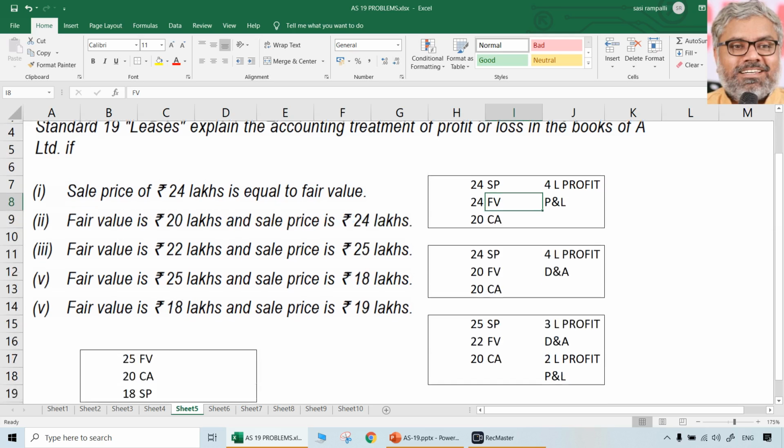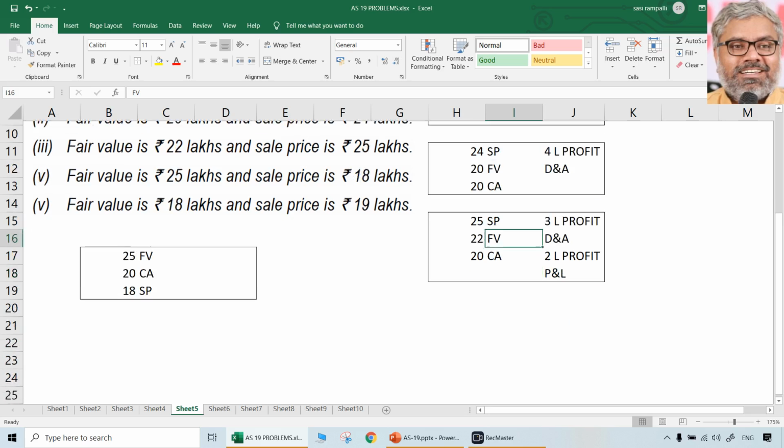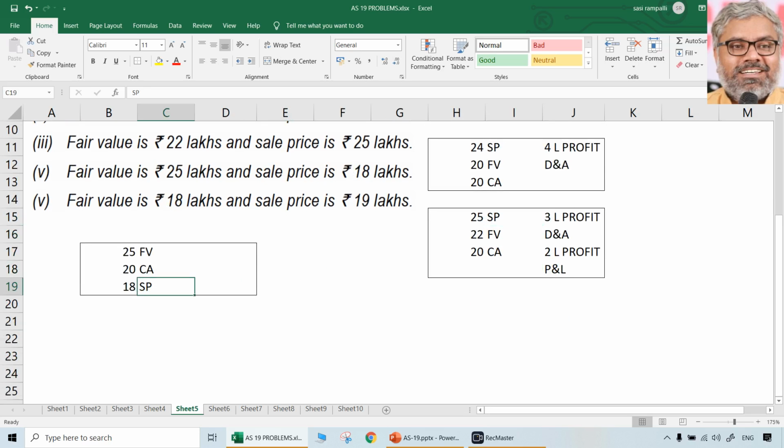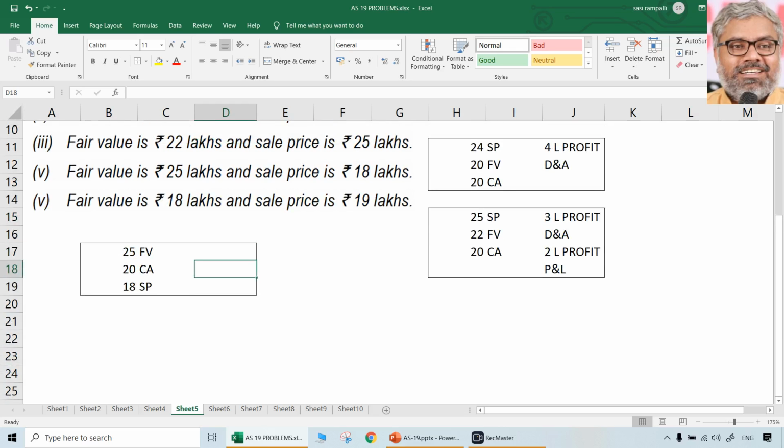if the selling price is above fair value like this, it has to be deferred and amortized. But here, if you observe, the selling price is below fair value, so there is no problem. So there is a loss of 2 lakhs. That's all. So that 2 lakh loss in this case has to be recognized immediately in the P&L.